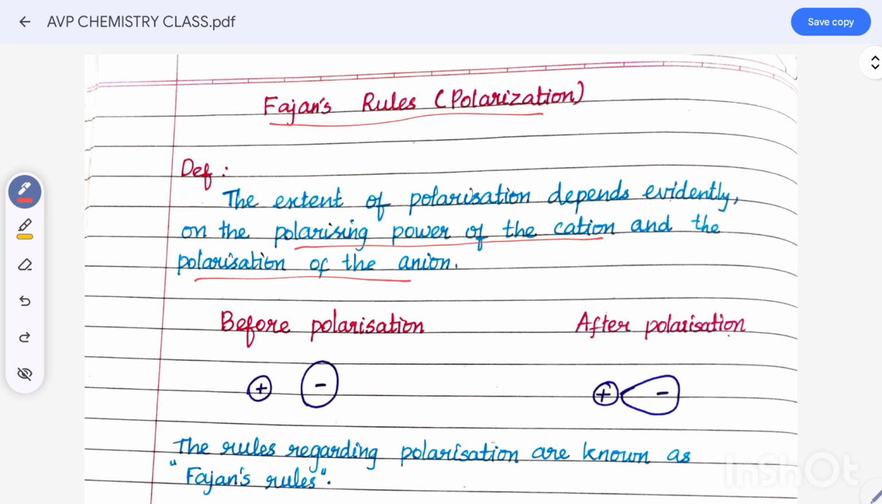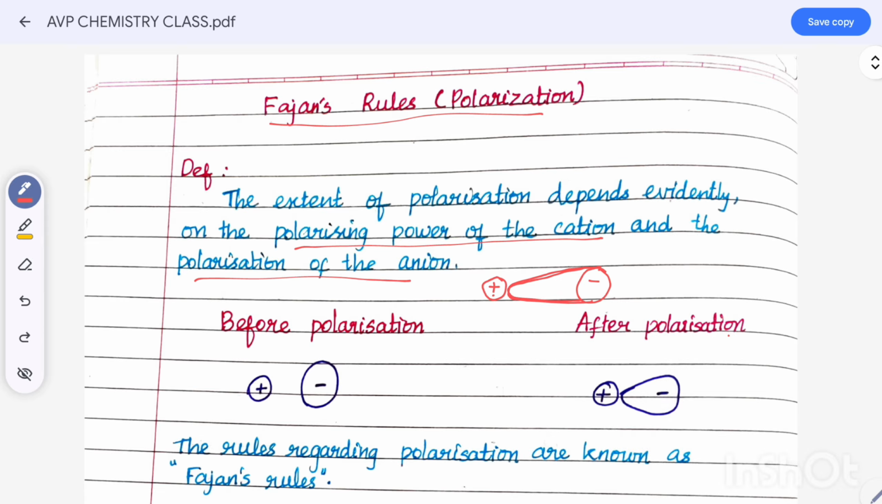What's the meaning of Fajan's rule? In Fajan's rule, there is one cation and one anion. The cation size is small compared to the anion. So the cation is small in size, and the anion is bigger in size. The cation attracts the anion towards itself. So that is polarization.